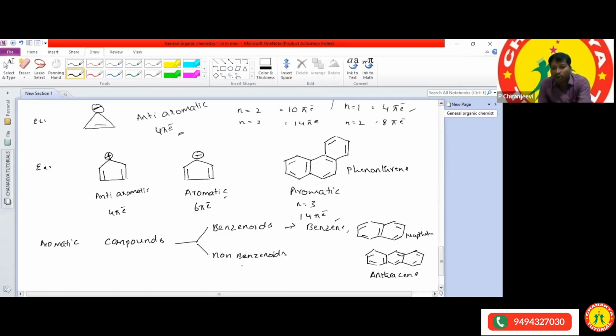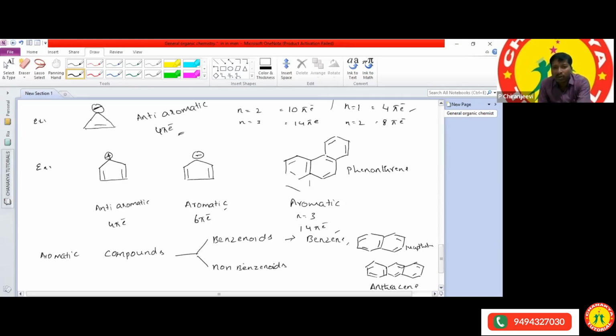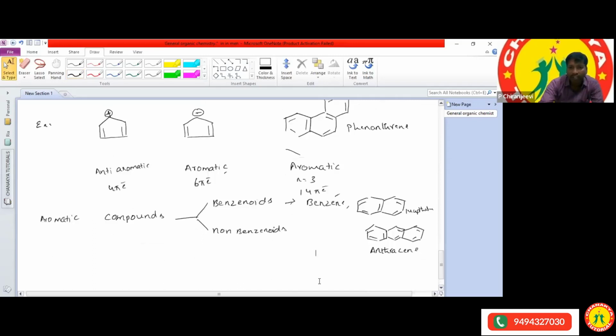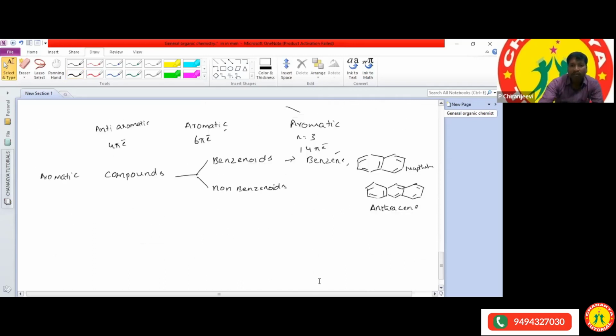Non-benzenoids are the compounds which do not contain benzene-like structures. An example of the non-benzenoids is tropylene, a 7-membered ring.